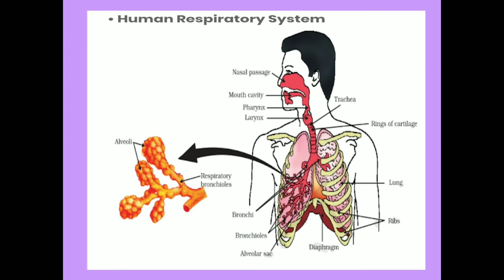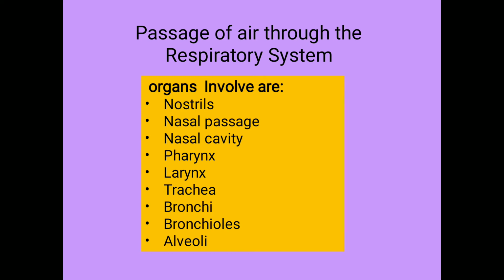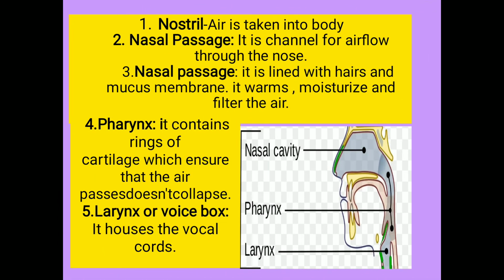This is a diagram of the human respiratory system. The organs involved are nostrils, nasal passage, nasal cavity, pharynx, larynx, trachea, bronchi, bronchioles, alveoli. Nostril. Air is taken into the body. Nasal passage. It is a channel for the airflow through the nose. It is lined with hairs and mucous membrane. It warms, moisturizes and filters the air.